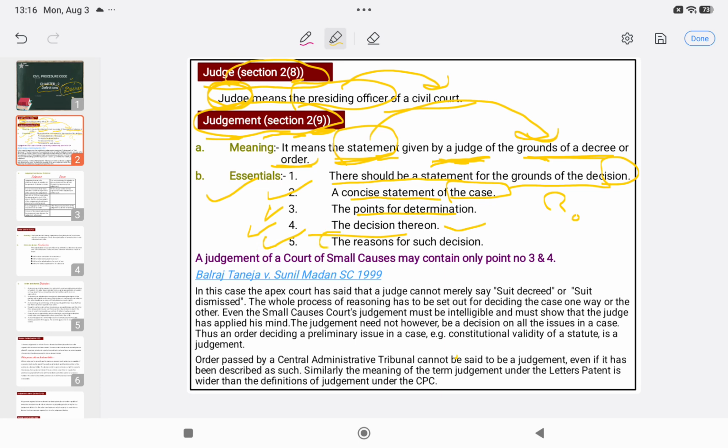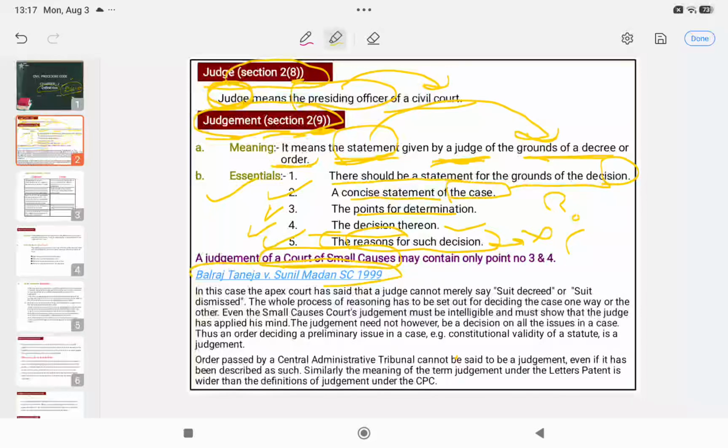And the most important, the reasons for such decision. If there are no reasons given by the presiding officer of a civil court in the judgment, then it will not be a judgment. Because without this we can't say that the judge has applied his mind while deciding the case. He cannot just say that your suit has been decreed or your suit has been dismissed. He should properly apply his mind, and for that I will tell you a case of the Supreme Court. Before that, see the judgment of a court of small causes.